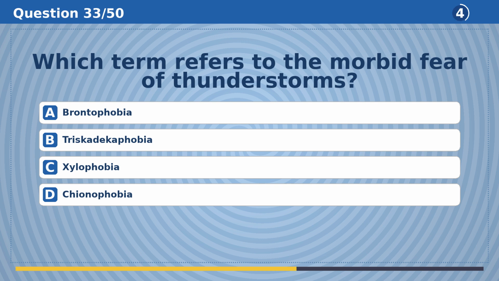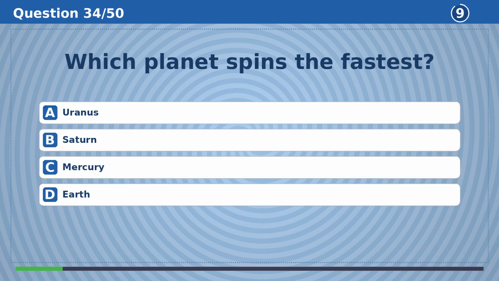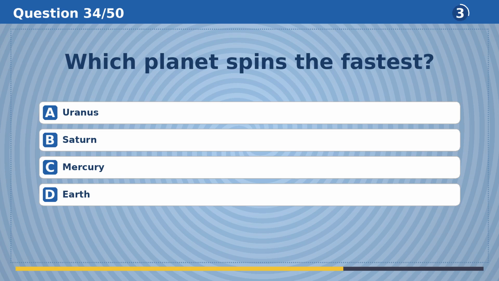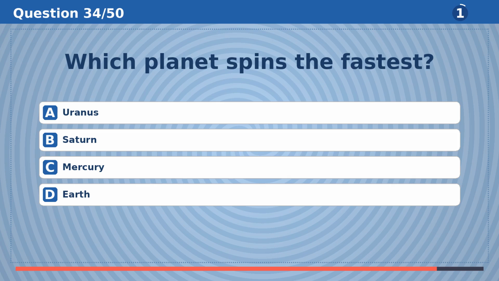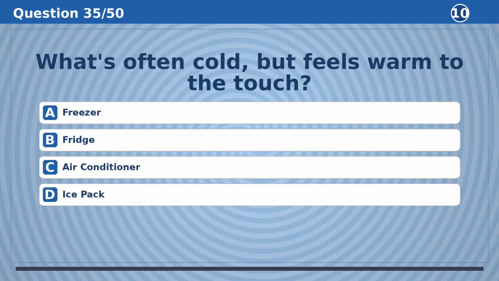Which term refers to the morbid fear of thunderstorms? The answer is A, brontophobia. Which planet spins the fastest? The answer is D, Earth.